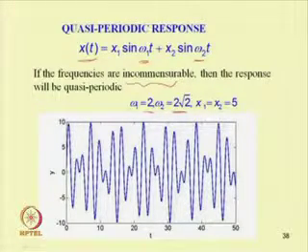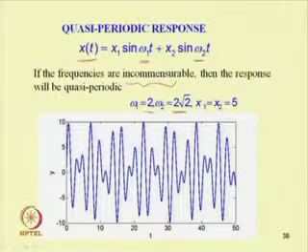So they are commensurable. If the ratio is commensurable, then we get a periodic response, but if the ratio is incommensurable, that is, an irrational number, then the response will no longer be periodic. It will be aperiodic. One such response is shown here by plotting omega1 equal to 2, omega2 equal to 2 root 2, and x1 equal to x2 equal to 5. In this case one can observe that the response is not periodic.